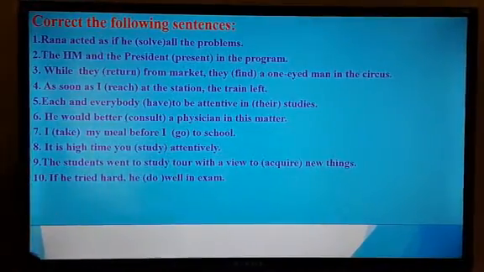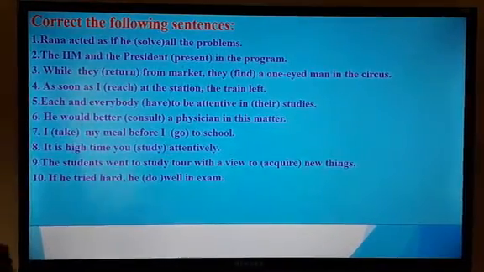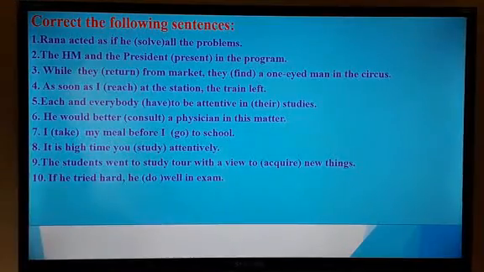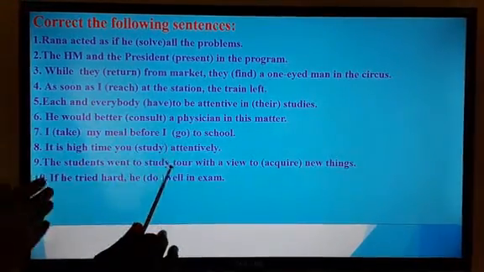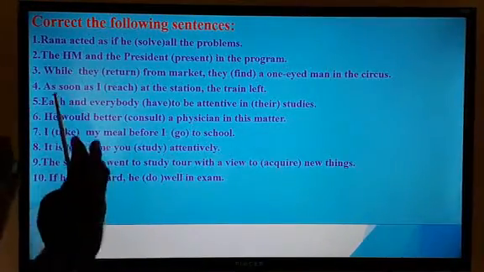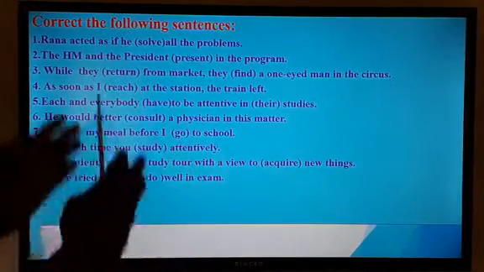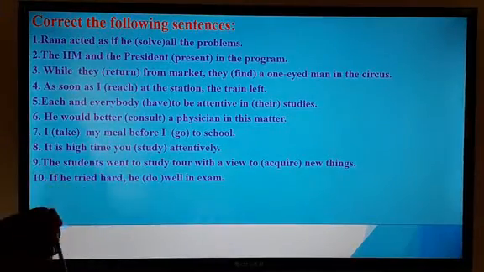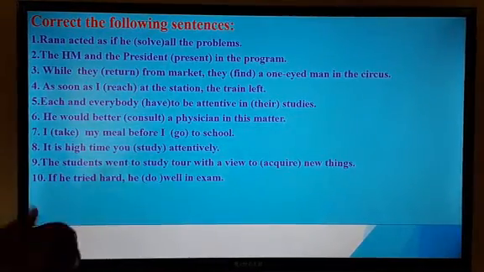You can see there are 10 sentences I have written on the board. So, you have 10 minutes to solve this section. You will write the answers only, that is put on the bracket. So have a look. What is the first one?